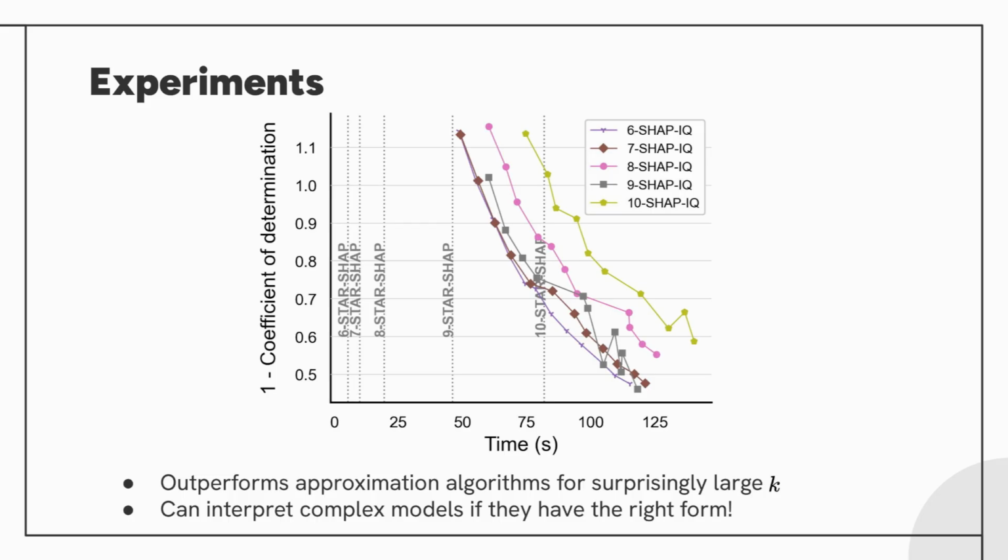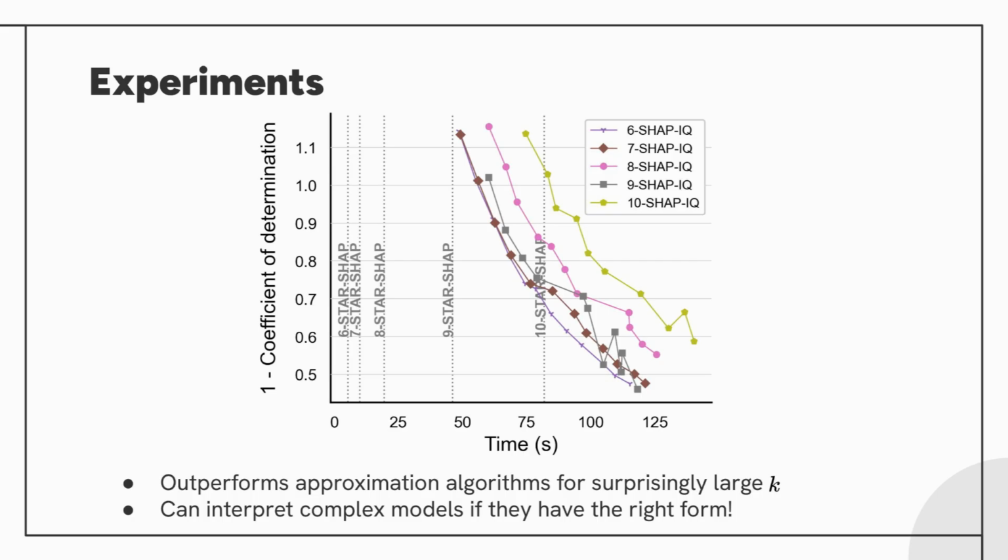However, even though the computation time is exponential in k, our experiments show that StarShap can handle a surprisingly large number of interactions while still outperforming state-of-the-art Shapley value approximation algorithms. In this figure, vertical dotted lines represent the time StarShap took to calculate the exact Shapley values for some problem. The solid colored lines represent the quality of the approximation algorithm outputs for a given time budget. The lower, the better. Let's look at the vertical dotted line at just under 50 seconds.